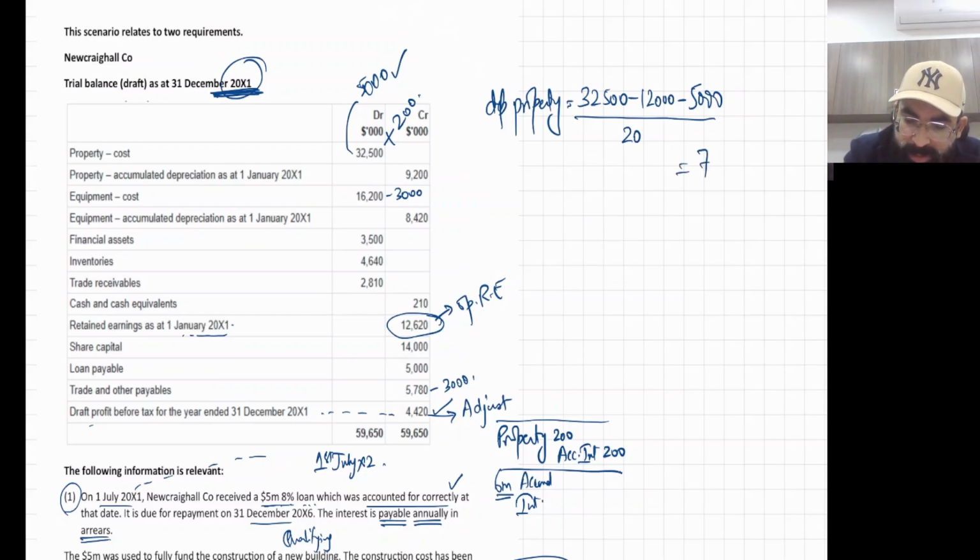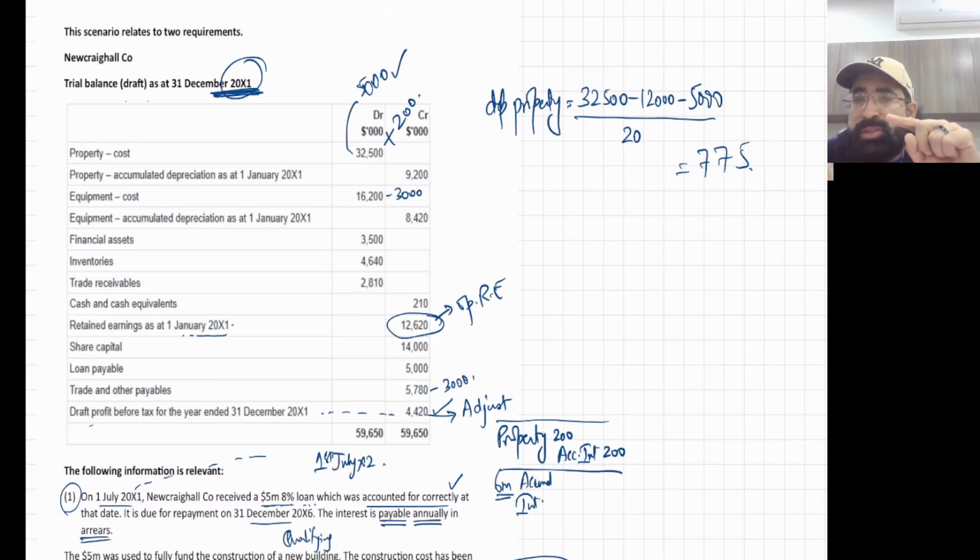It's going to be 775. If you want to do this in millions, it will be 0.775. Right now it's in thousands, so it's 775.